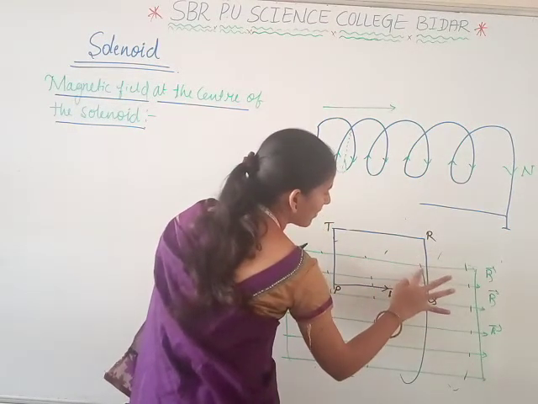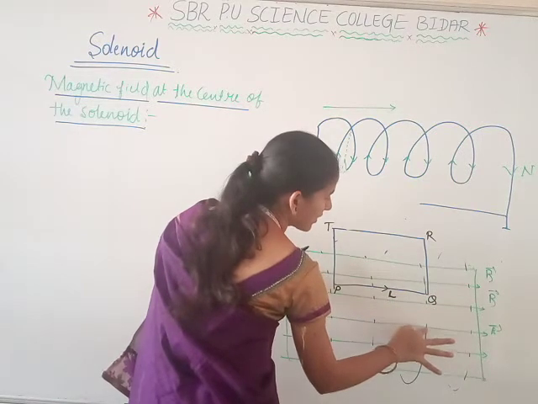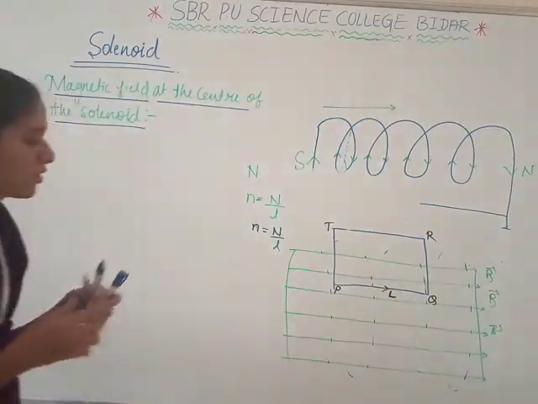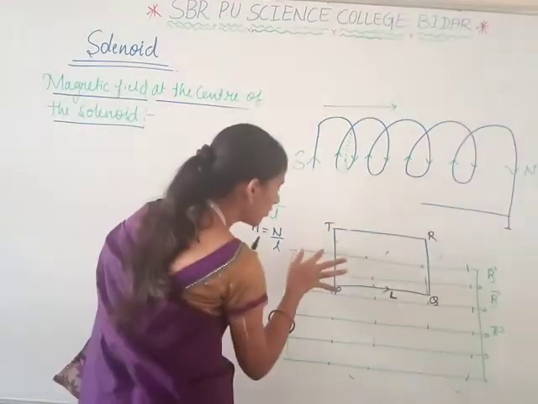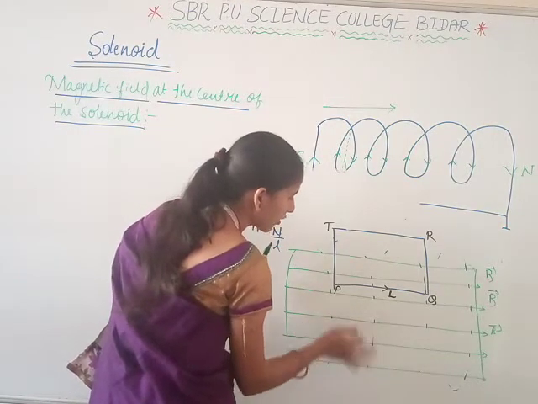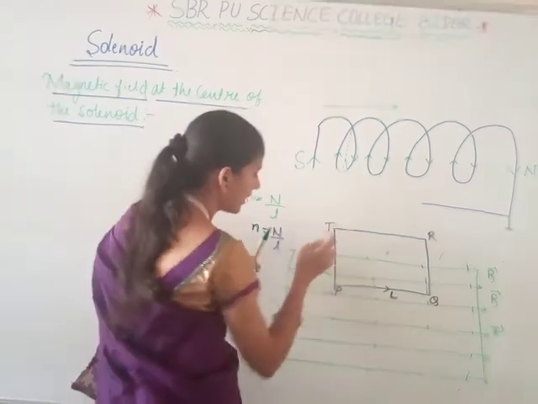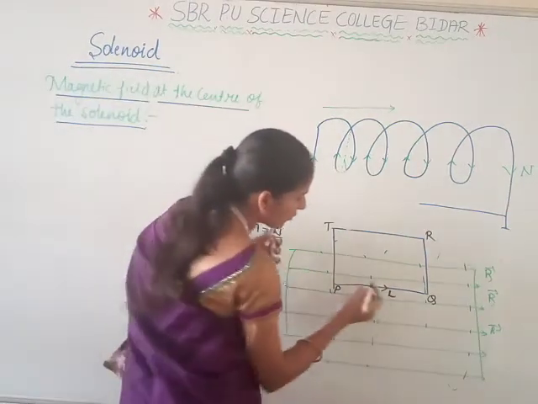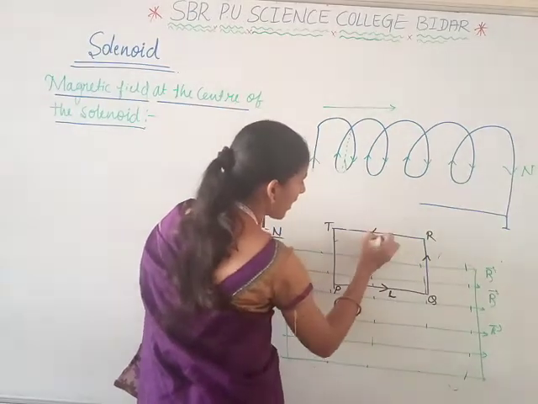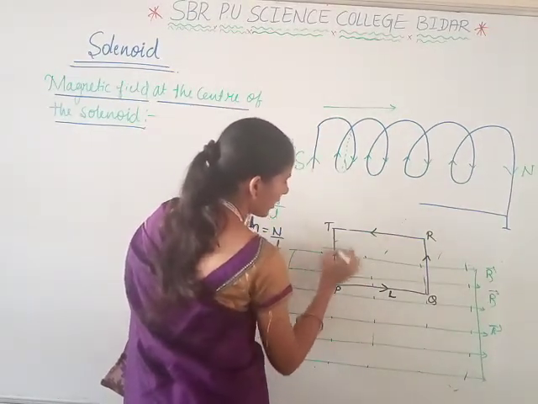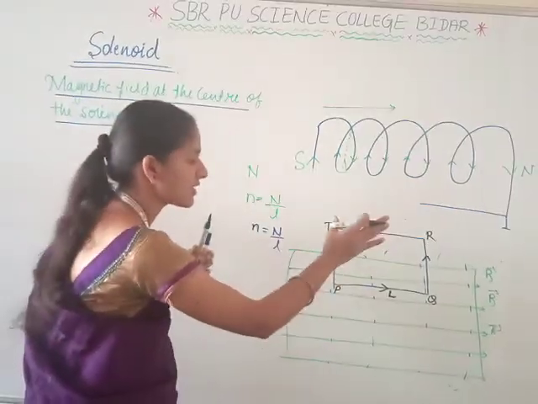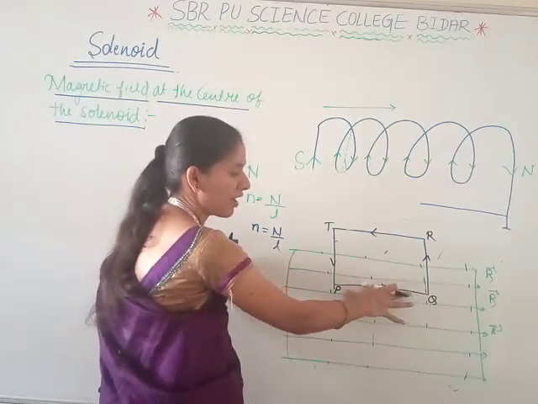Now, to find the magnetic field at the center, what do we have to do? Here we are taking a closed loop PQRT, in which the current moves from P to Q, Q to R, R to T, T to P. When the current moves from P to Q, firstly we take the magnetic field along PQ.